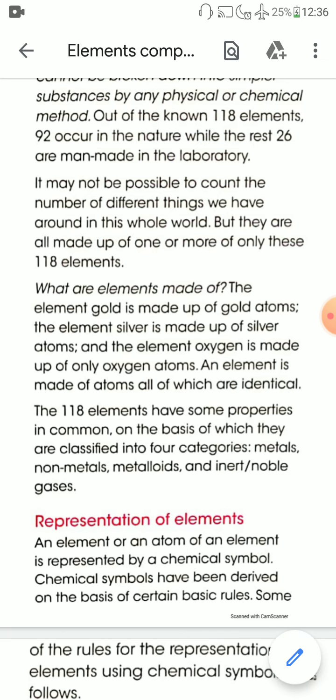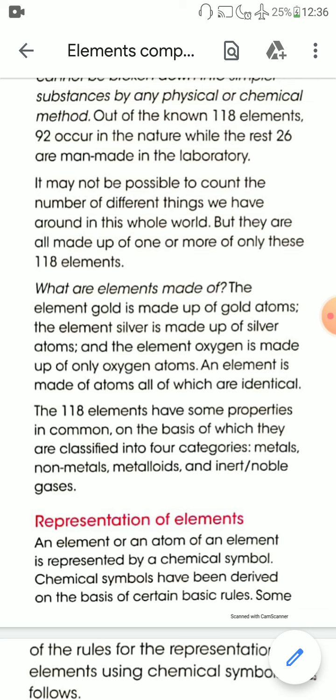Now the question is, what are elements made of? We know the answer because we have already studied it. Elements are made up of atoms. All elements are made up of atoms, all of which are identical. The element gold is made up of gold atoms. The element silver is made up of silver atoms. The element oxygen is made up of only oxygen atoms. So an element is made up of atoms, all of which are identical.